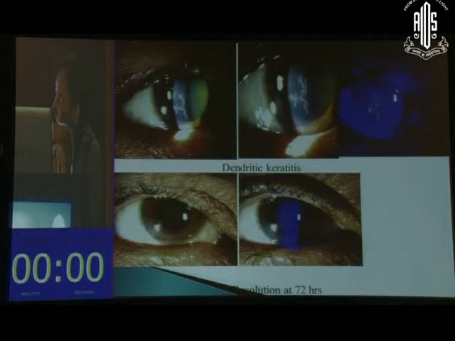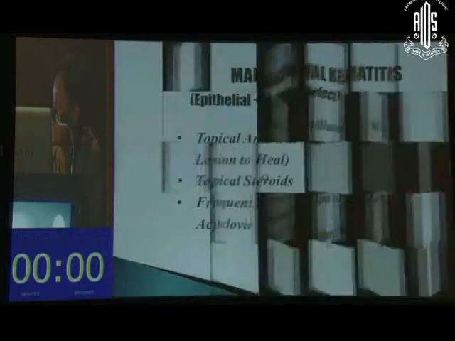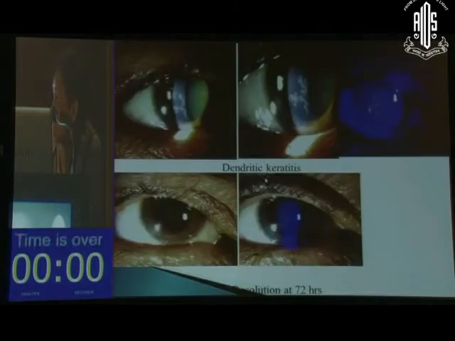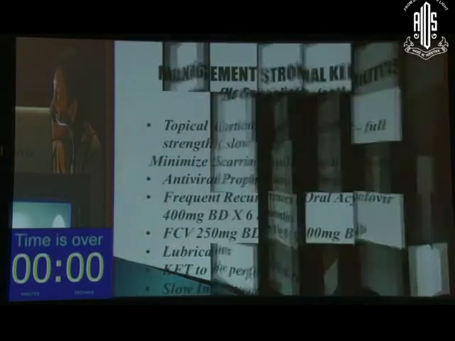Okay. So this is just to tell you a typical case of a dendritic keratitis. This is the same patient at 72 hours. Same patient at 72 hours, complete resolution of the lesion, where you can say there is no fluorescent stain.